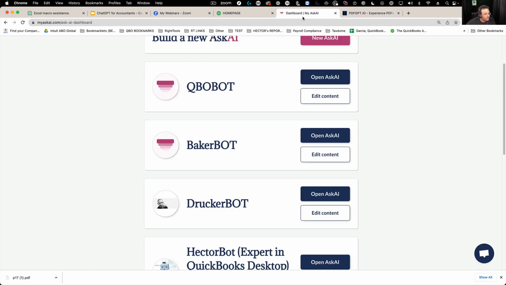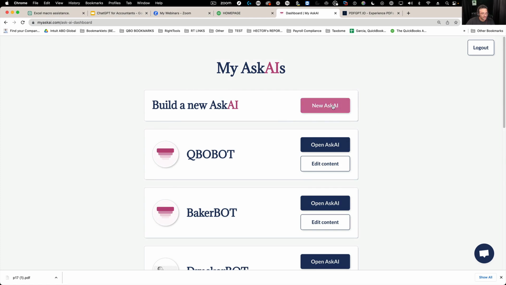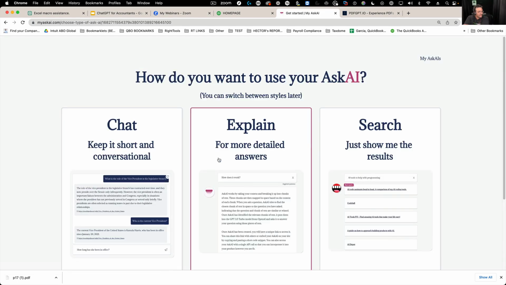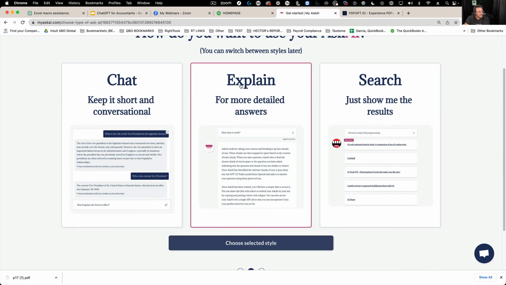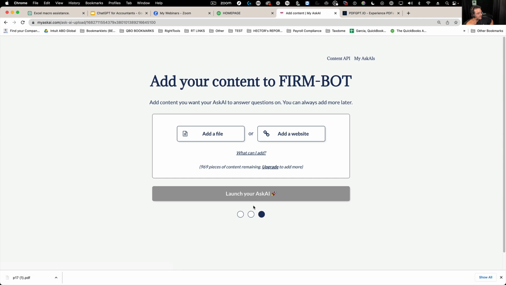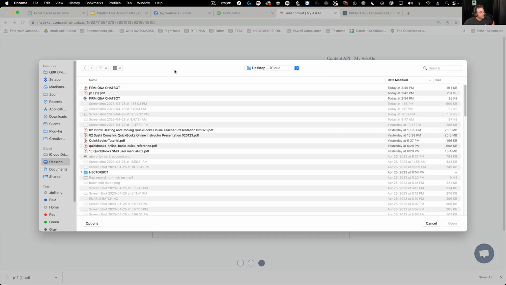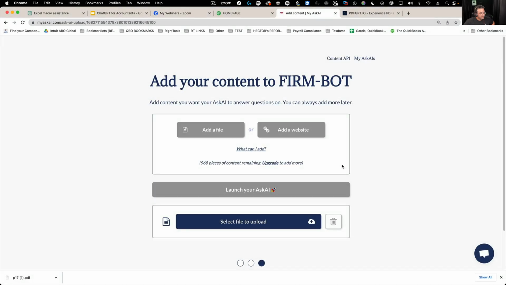Let's do the same thing in the Hector bot. Let's create a new one. New Ask AI. Let's call this Firm bot. I'm going to press next. And then I'm going to say, I want this in explanation format, and go to choose selected style. Then I'm going to go to add file and I'm going to add my Q&A.